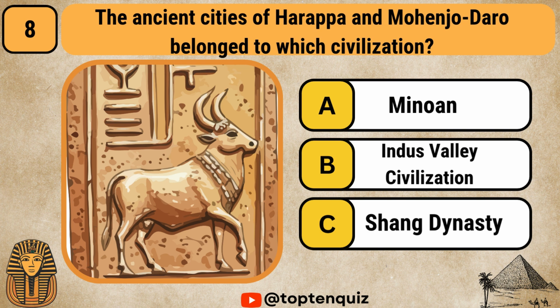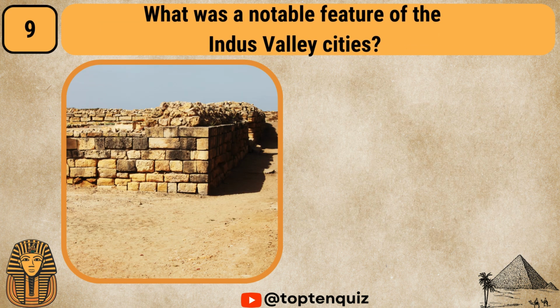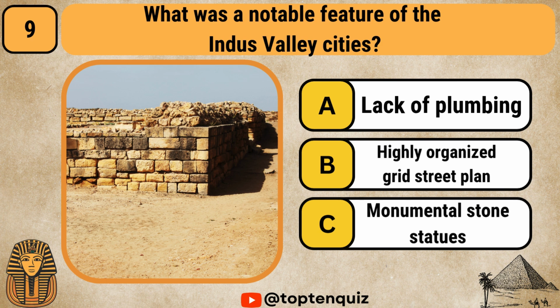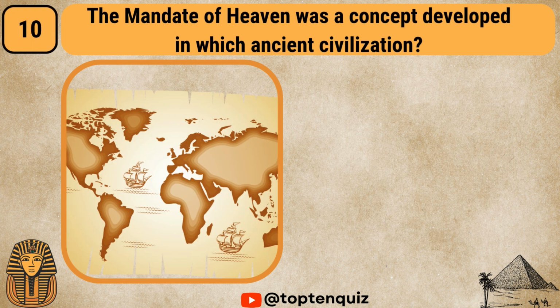The ancient cities of Harappa and Mohenjo-daro belong to which civilization? Minoan, Indus Valley Civilization, Shang Dynasty. It is the Indus Valley Civilization. What was a notable feature of the Indus Valley cities? Lack of plumbing, highly organized street planning, monumental stone statues. Highly organized street planning.